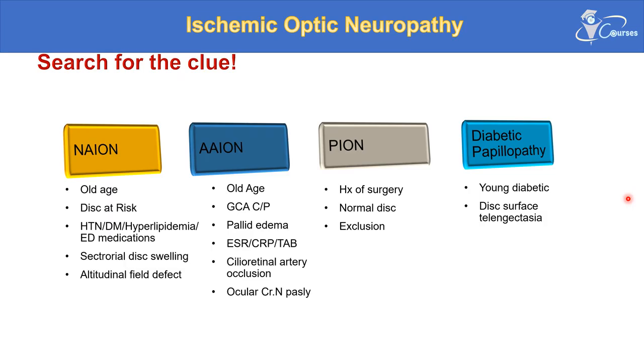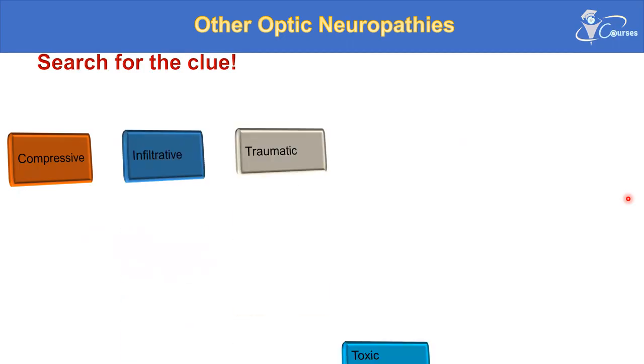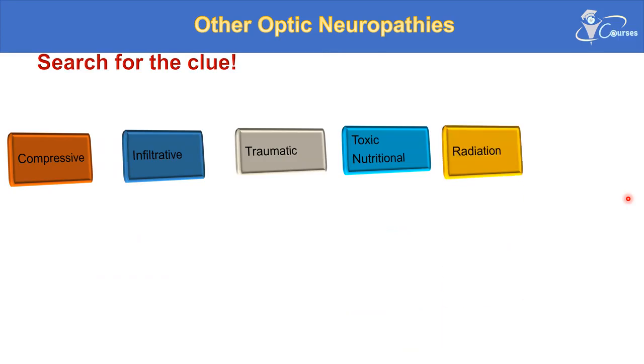Other entities of optic neuropathies are the compressive optic neuropathies, infiltrative, traumatic, toxic, nutritional, radiation, and hereditary optic neuropathies. All of these can also be present in the differential diagnosis of optic neuropathy, so you should consider them for all the cases that we just mentioned.